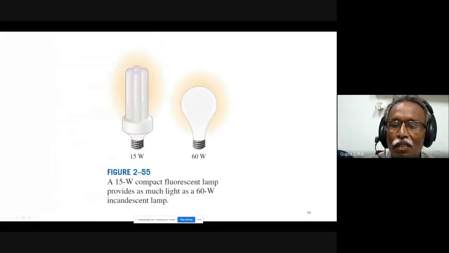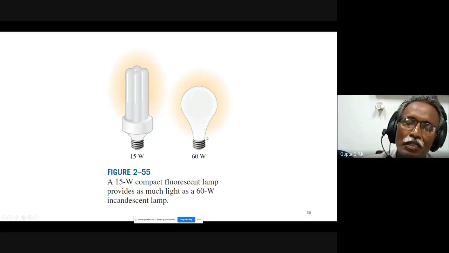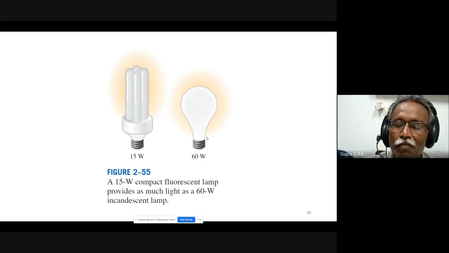And you can see one example here. A 15 watt compact fluorescent lamp provides as much light as a 60 watt incandescent lamp. Now these two give the same amount of lumens or lighting, but this consumes 15 watts of energy, and this consumes 60 watts of power.